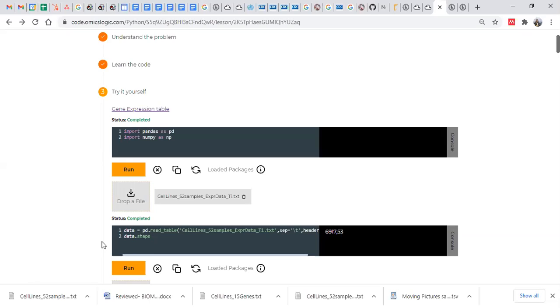Just let me know, is it working for you or not? Just practice these codes even after the session. And if you face any issue or have any query, you can post your queries on the forum as well.